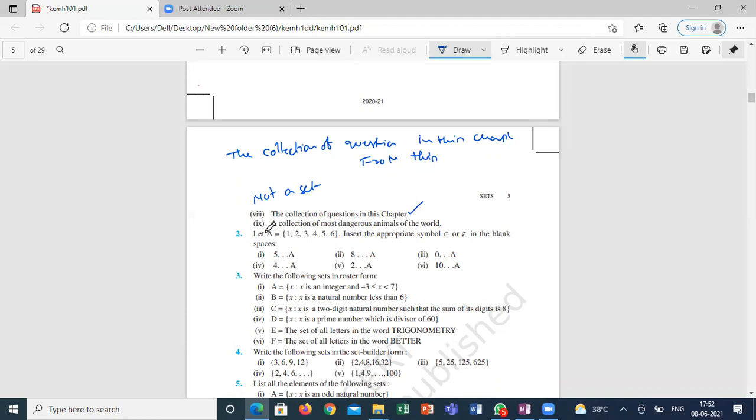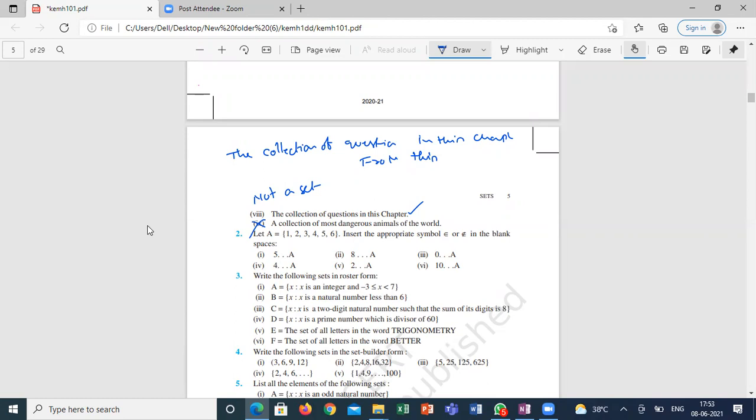So for the ninth one, definitely I can say it is not a set. Will you agree with me? Yes, sir. Definitely it is not a set, because if from the human point of view certain animals are dangerous, but from some small birds' point of view even humans are dangerous, correct? We are also a threat to some creatures. Will you agree with me?